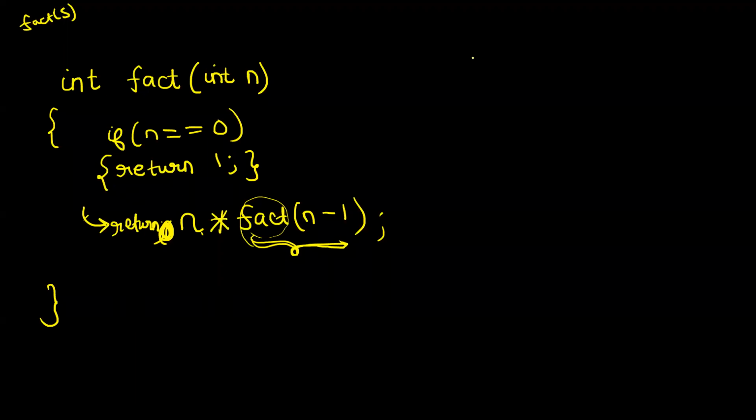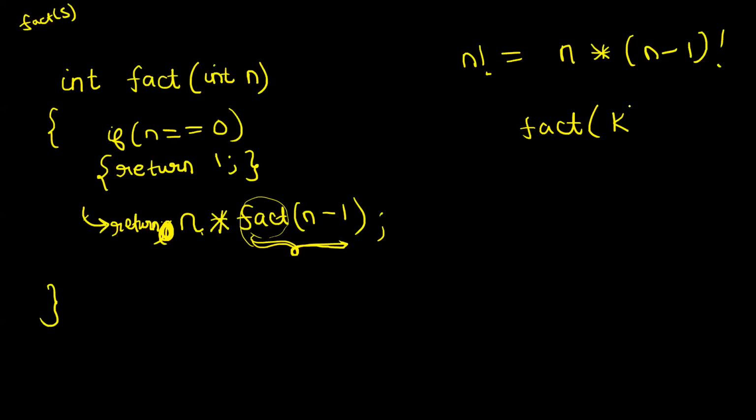Why fact of n minus 1? What is n factorial? N factorial is n into n minus 1 factorial. So what am I telling you? You have a black box fact. You pass a number k and it will return k factorial to you, right? So I just pass n minus 1 to the fact function. This will give me the answer to n minus 1 factorial. Multiply that with n and return the answer. What is 0 factorial? 0 factorial is 1, right?